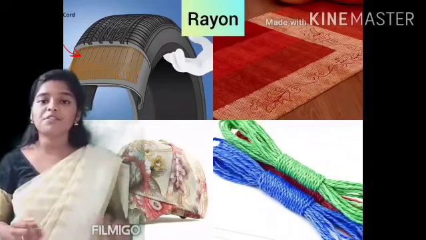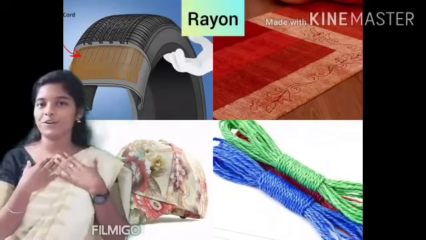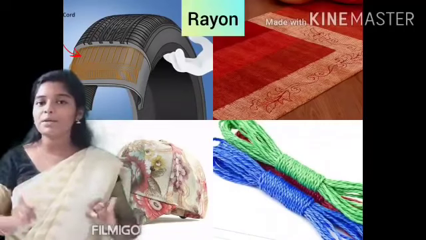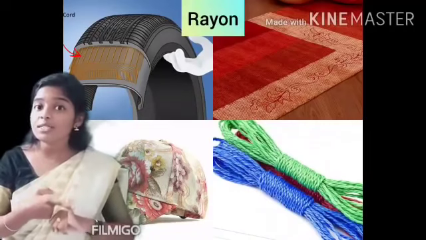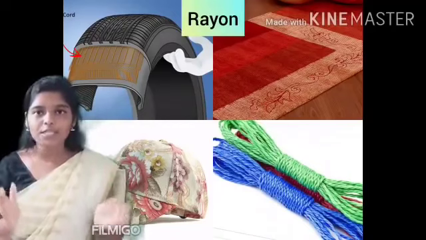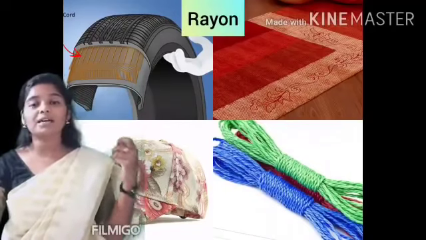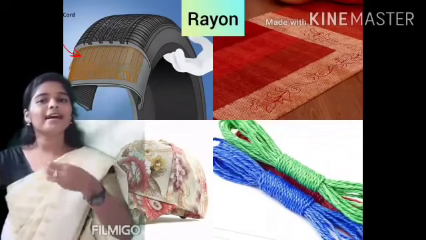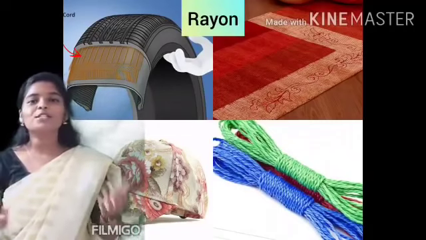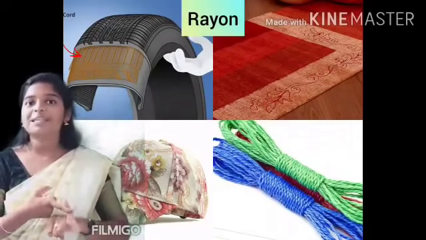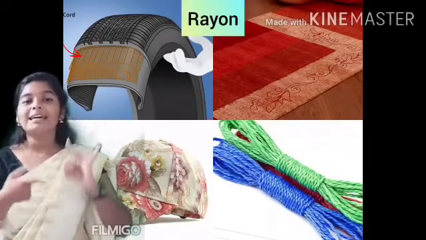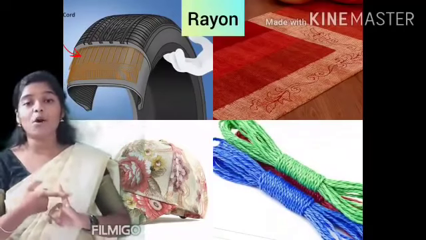How are these synthetic fibers useful for us? Number one, rayon. Rayon is used to make ropes. Everybody has ropes in our house, no? We dry our clothes on the rope. So this rope is made up of rayon. And then tire cords are made up of rayon.